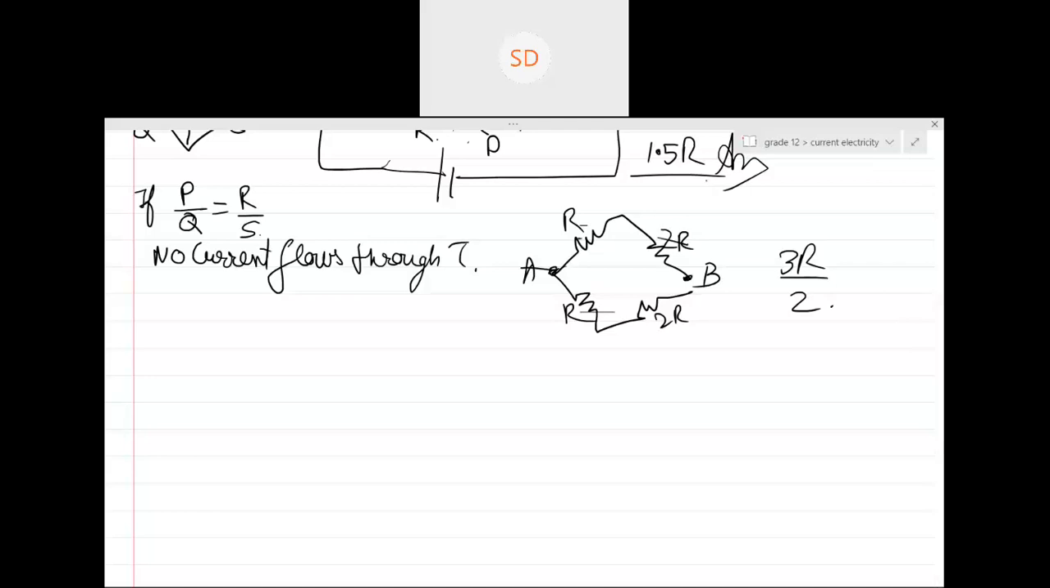Let's write the heading Kirchhoff's law. So basically this Kirchhoff guy, he has given you two different rules for current electricity. The first rule is very easy. It's called Kirchhoff's current law.